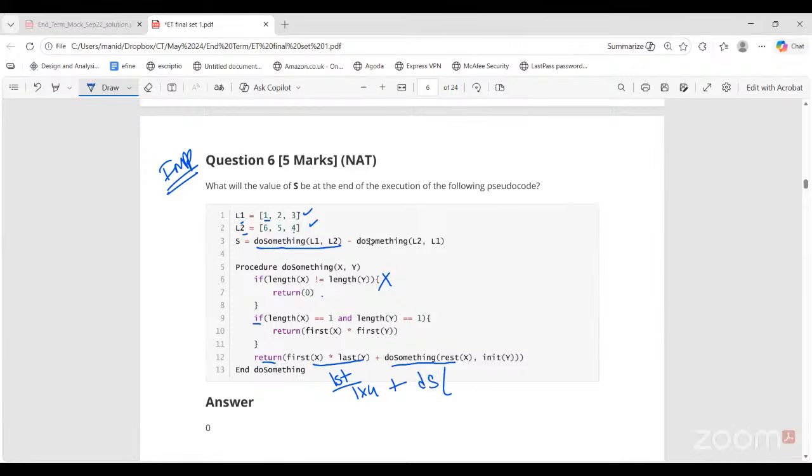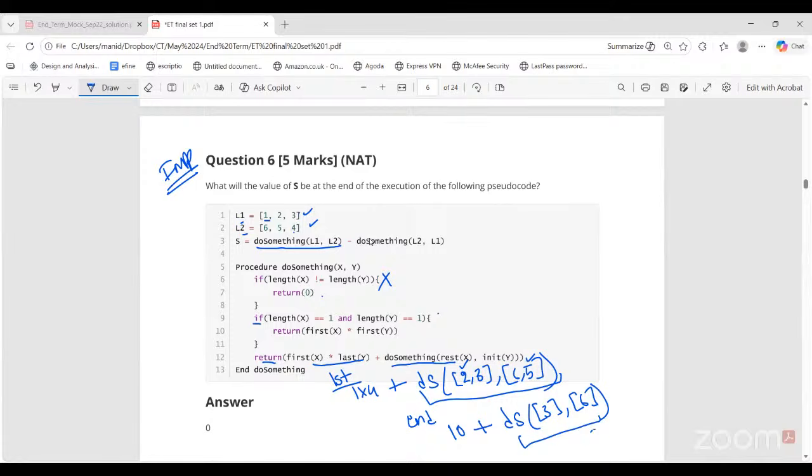So let's do rest of X. Rest of X is where the first element is removed, so 2, 3. Init of Y, where the last is removed, so 6, 5. Again, the same procedure is called, right? Now this is the second call. Again check length: the length is same, length is not equal to 1. So again the return statement will be first of X into last of Y. This time first of X is 2, last of Y is 5. So 2 into 5 is 10, plus again call do something with rest of X which is now 3, init of Y which is now 6.